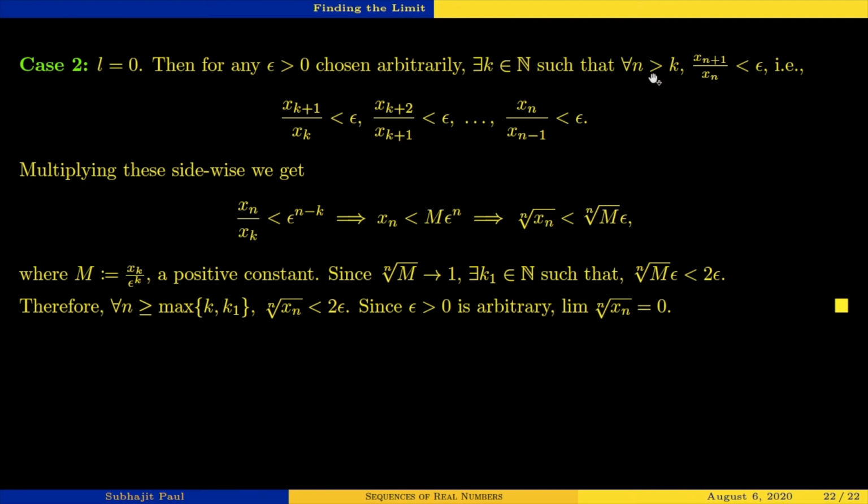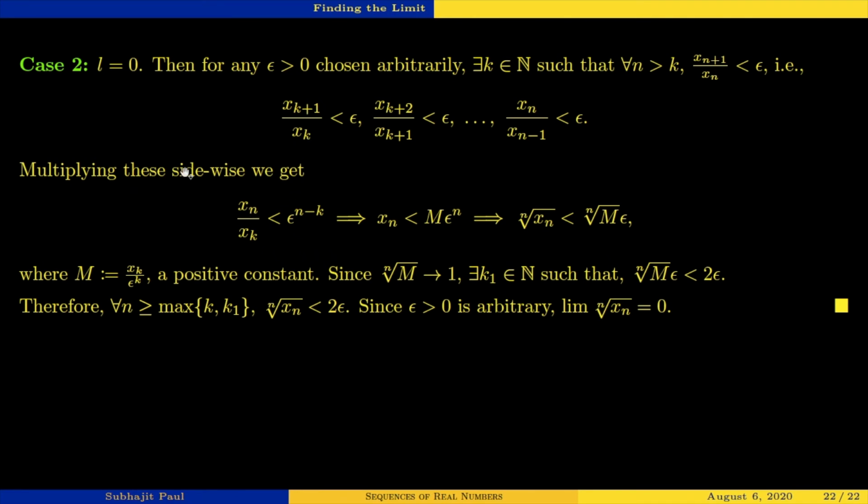I am just putting values of n greater than or equal to k. So xk plus 1 by xk is smaller than epsilon. xk plus 2 by xk plus 1 is smaller than epsilon. xk plus 3 by xk plus 2 is smaller than epsilon. It goes on for any value of n greater than k.